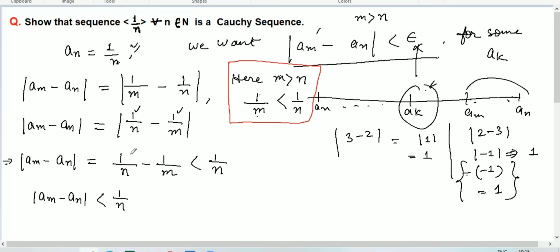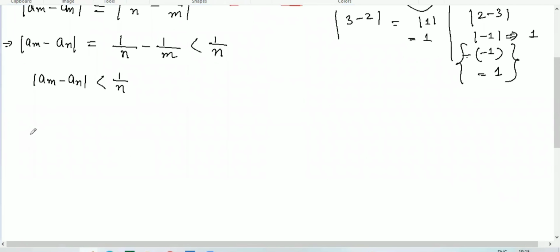Okay. Now after this, you can write it down. If this sequence, if 1 over n is less than epsilon, then we can write a_m minus a_n.